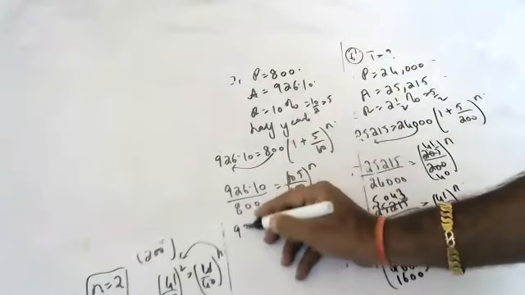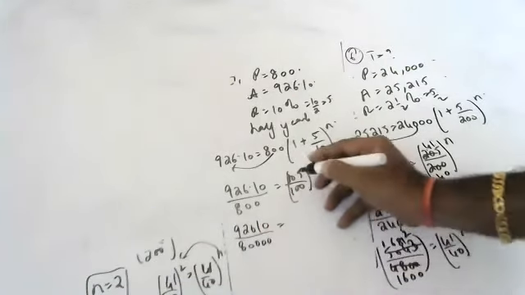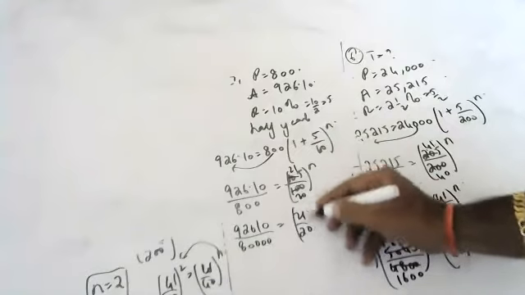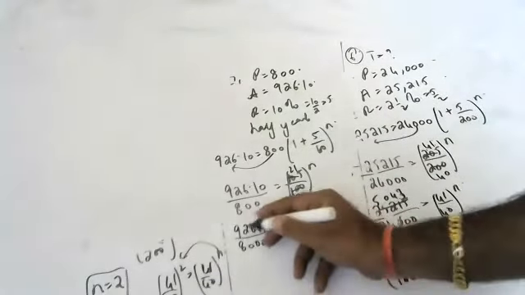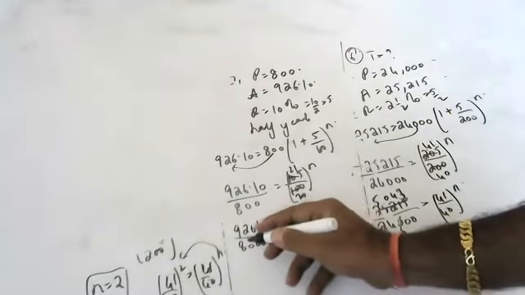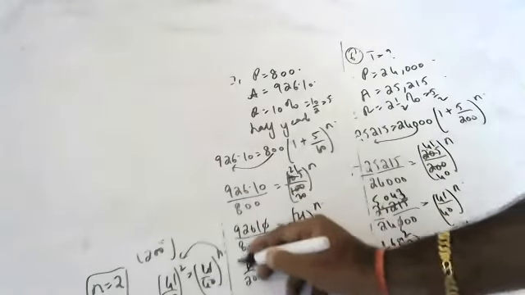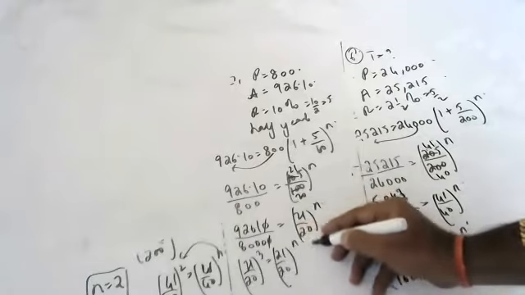If you remove the decimal, 92610 by 80000, this becomes 9261 by 8000, which we can write as (21 by 20) cube. And this is (21 by 20) to the power of n. So n is equal to 3.